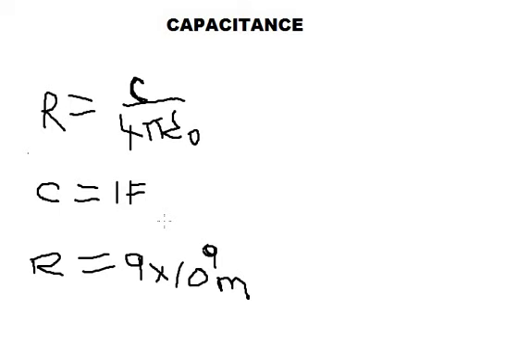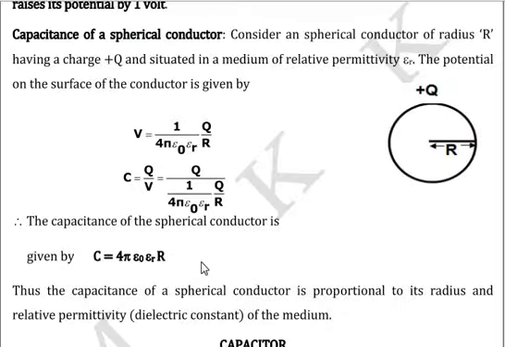How big is this 9 into 10 to the power of 9 meter? You can understand that it's a very big radius, something greater than the radius of the earth. So it is very clear that to have greater capacitance, the conductor required will be of very big size. See, this is not practical.